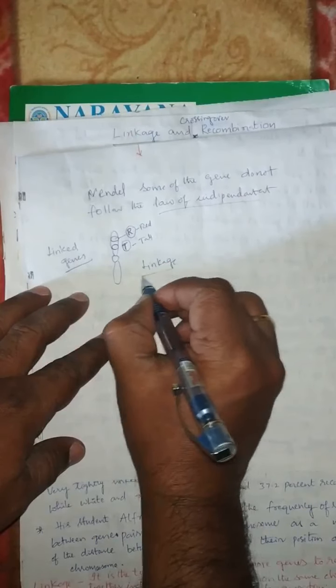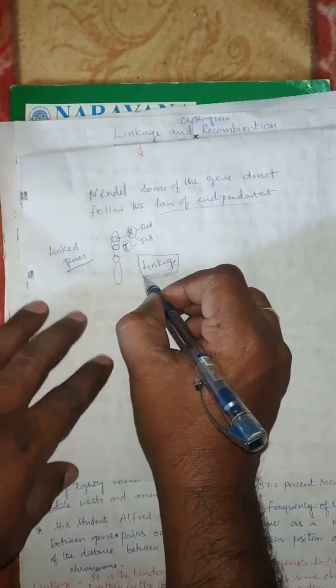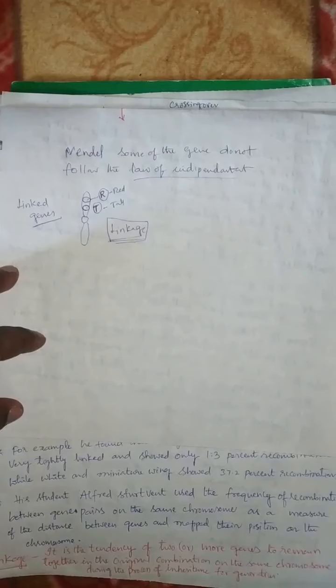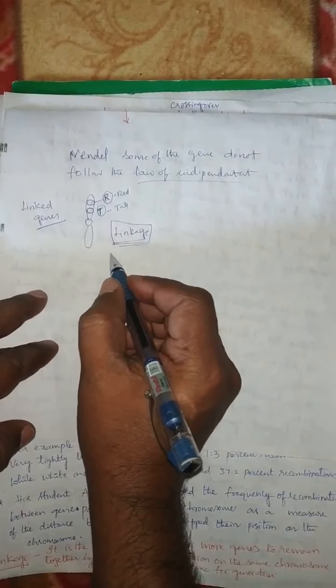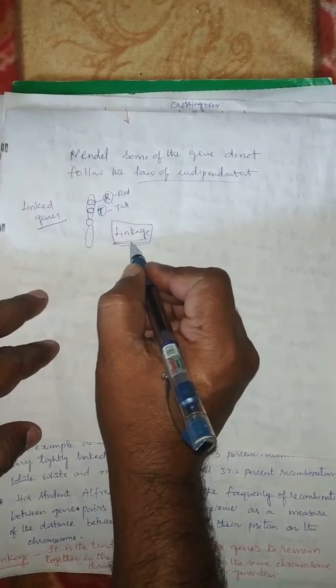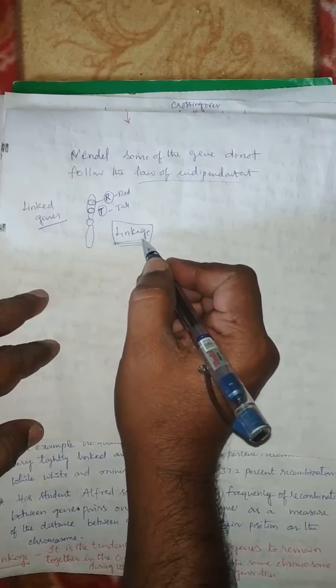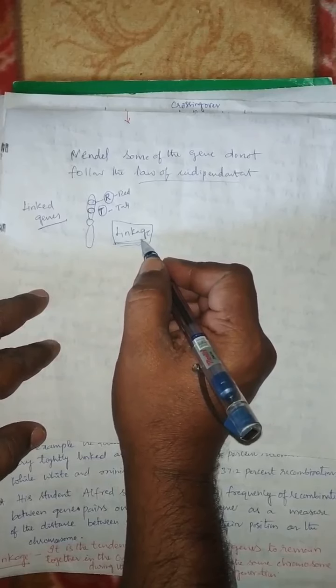This is called linkage. Linkage was experimentally proved by Thomas Hunt Morgan in his next experiment. He explained linkage, how they show recombinants, and what is the reason for recombination.